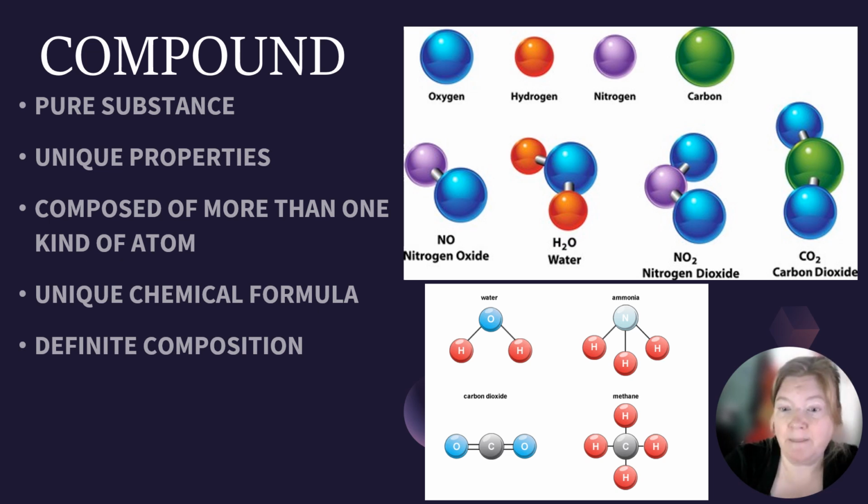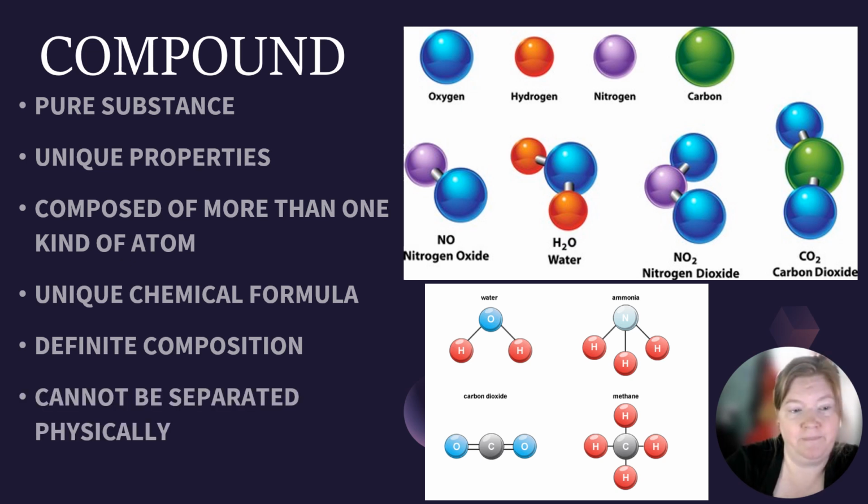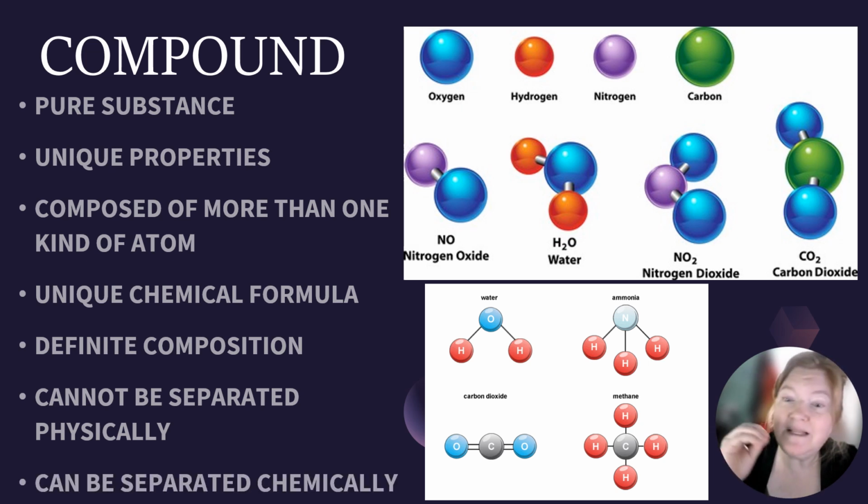They have a definite composition, meaning if it's water, its formula is H2O, always, 100% of the time. And it cannot be separated physically, but it can be separated chemically. So in water, for example, H2O, the hydrogen and the oxygen are chemically bonded, so we can chemically separate them.